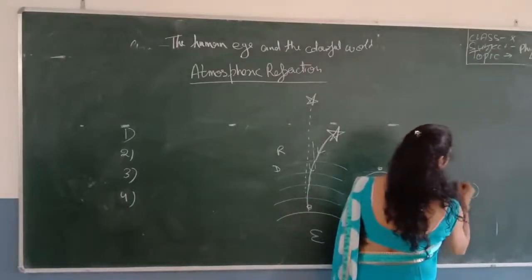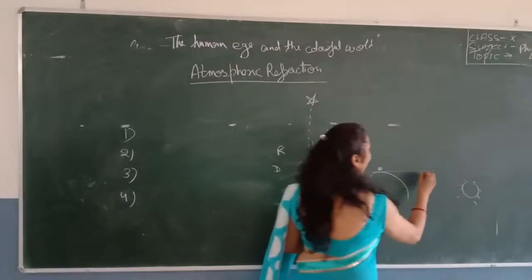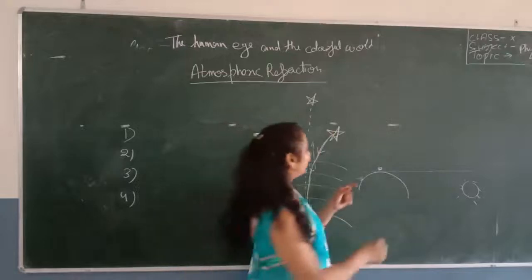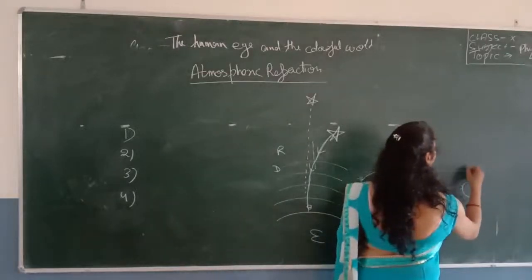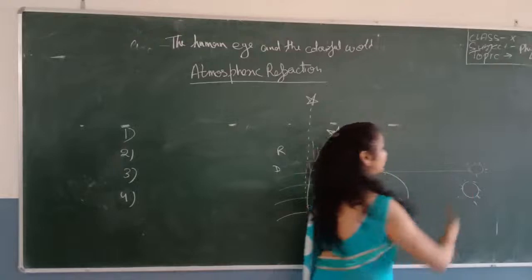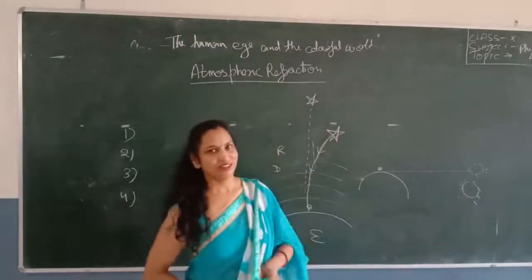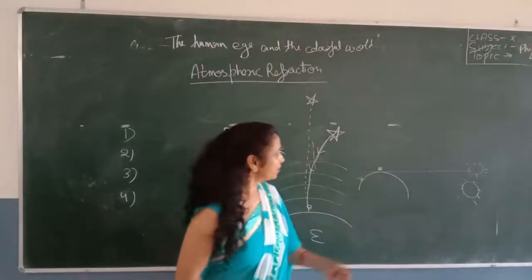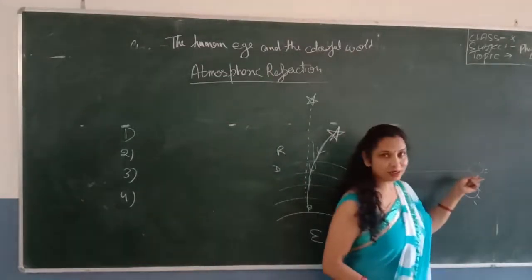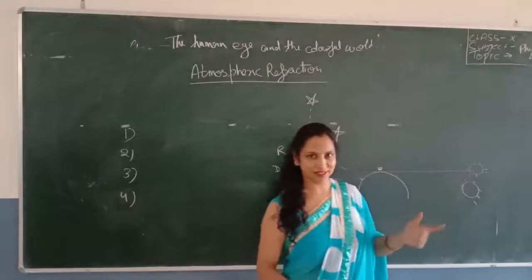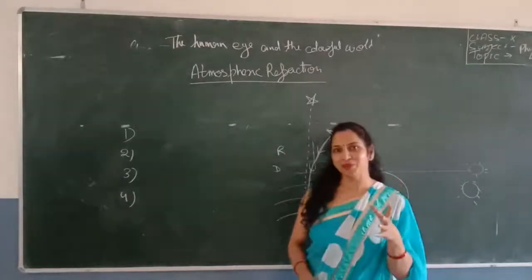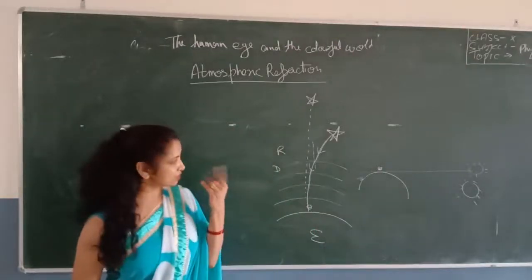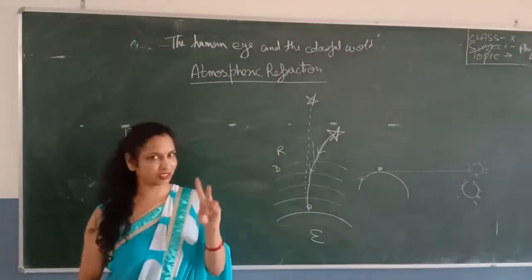This is the sun. And we can understand we are able to see the sun when it is on this horizontal line. But in actual cases, it does not happen that way. We are able to see the sun before the sunrise. It means it's not at the horizon, but we are able to see it. How is it possible? We can see the sun 2 minutes before the sunrise, and 2 minutes after the sunset.